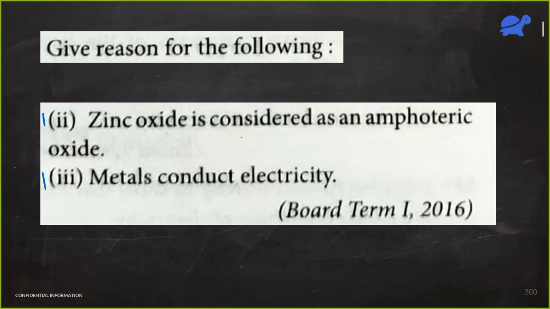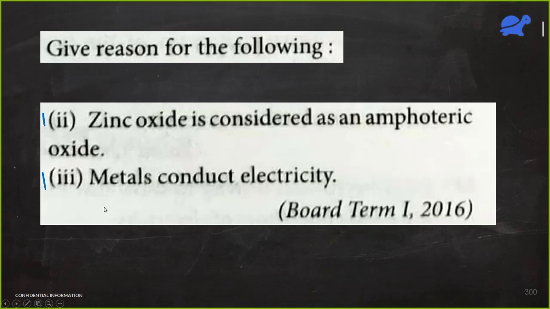Tell me, why is zinc oxide considered as an amphoteric oxide? Because it reacts with both acid and base to give? Salt and water. Yeah, you have to say the complete thing. Zinc oxide reacts with acid and base to give salt and water.